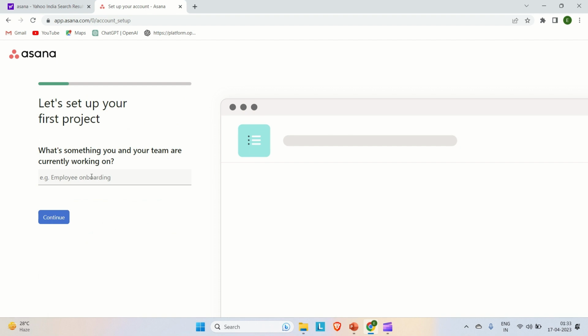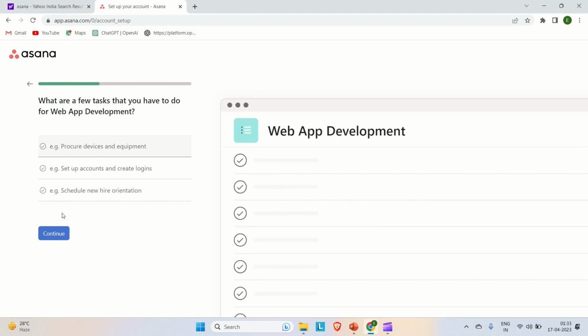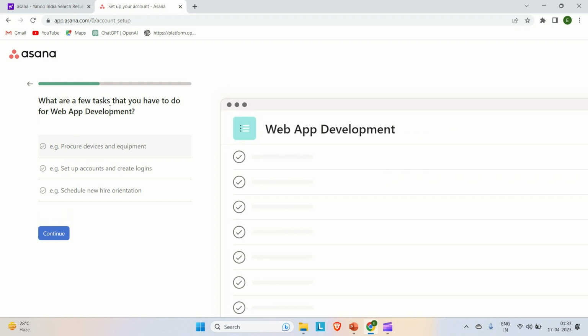Let's set up your first project. So what is something you and your team are currently working on? So you can provide your project name here. Let's say we are going for something like web app development. Okay, continue. What are the few tasks that you have to do for the web app development?